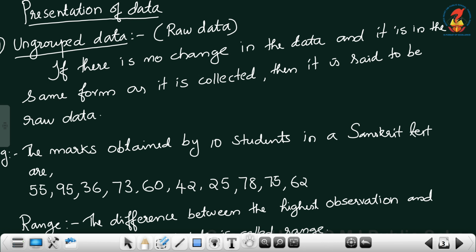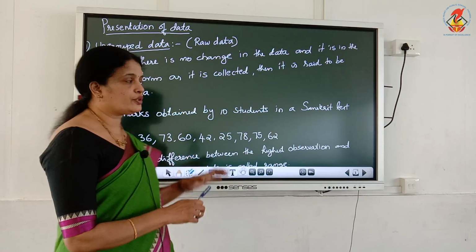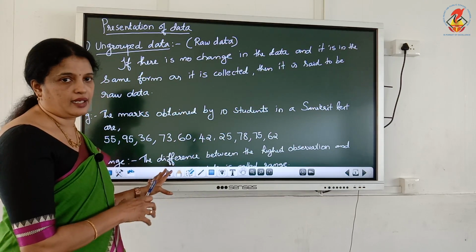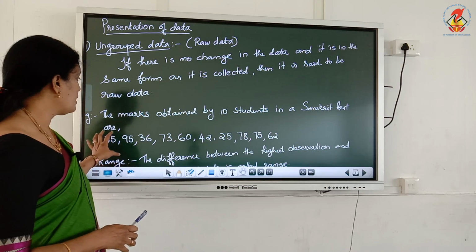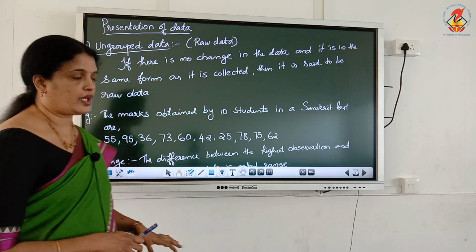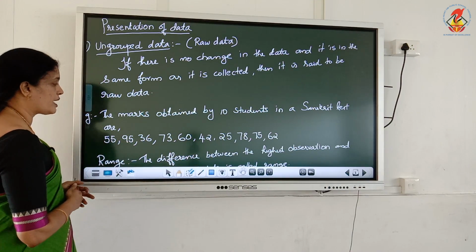For example, the marks obtained by 10 students in a Sanskrit test are 55, 95, 36, 73, 60, 42, 25, 78, 75, 62. These numbers are not in ascending order or descending order. You just write it, collect the data. This is ungrouped data.